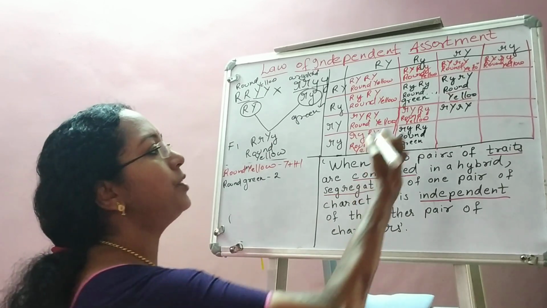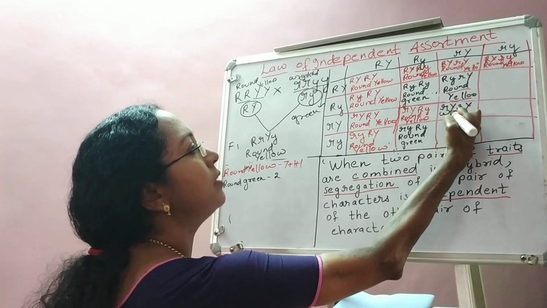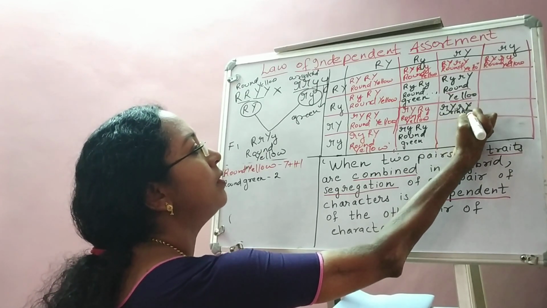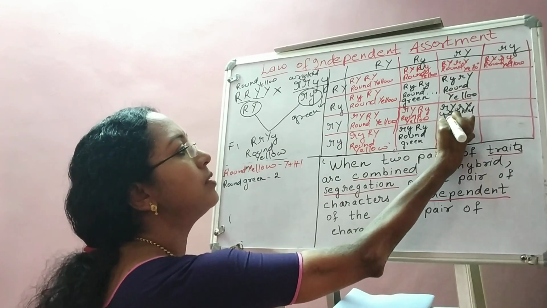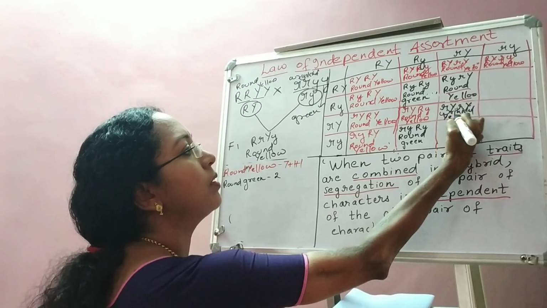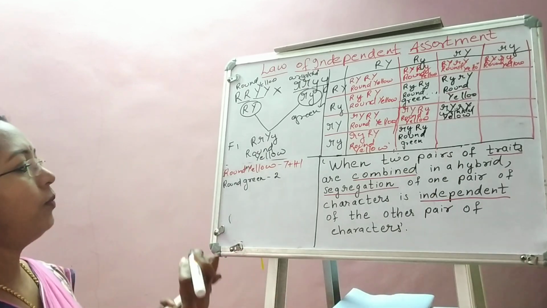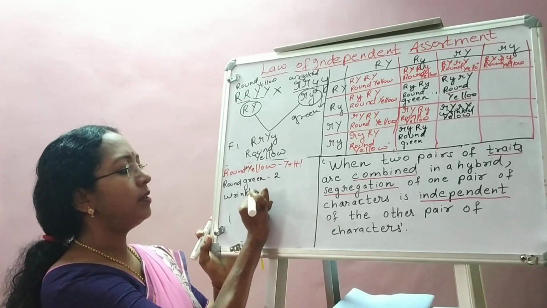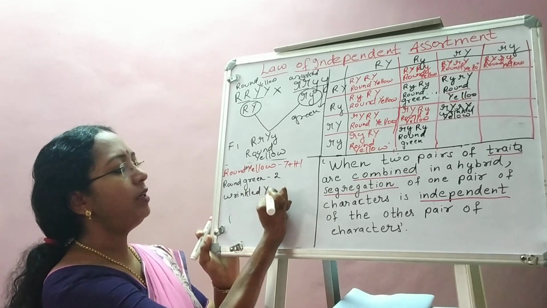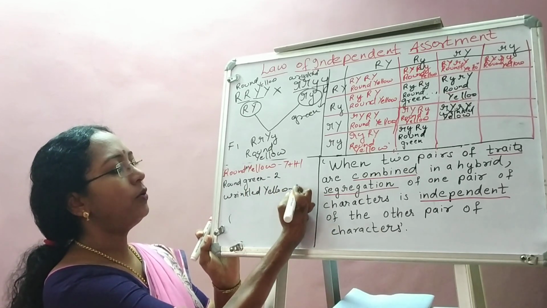So what about the seed shape? Here we are getting a new seed shape. Wrinkled. What about the color? Capital Y is there. So it is yellow. So I got one more character. Let me write that. Wrinkled seed having yellow color. I got only one here now.